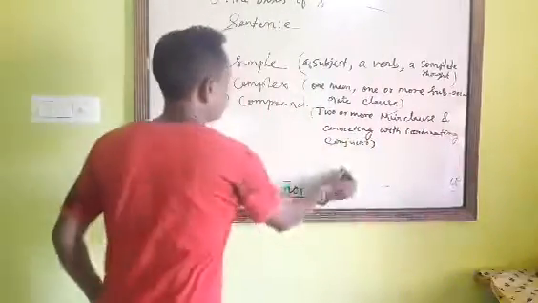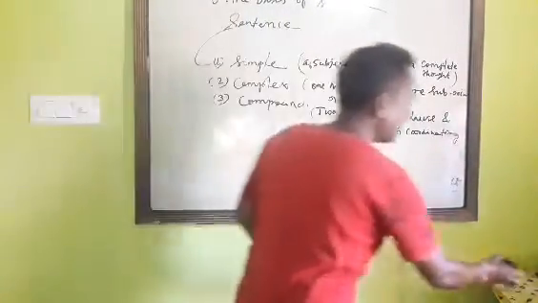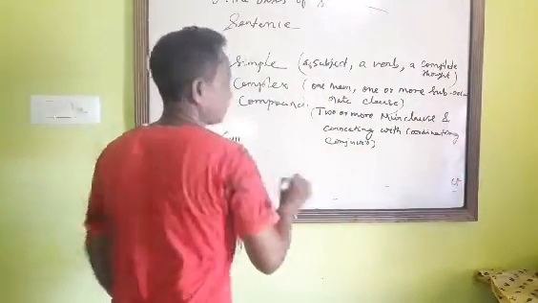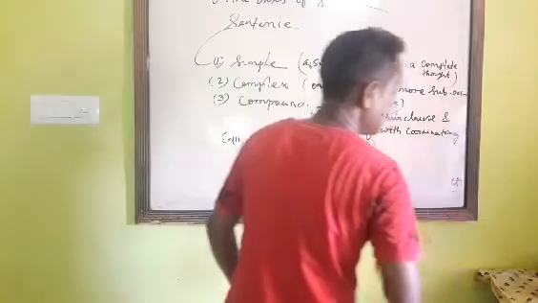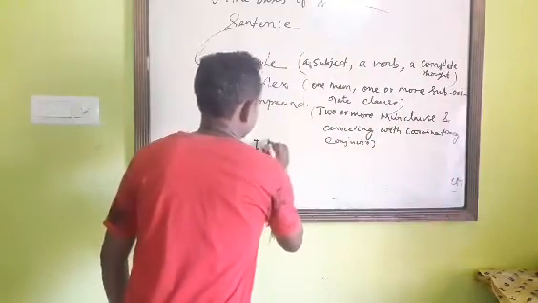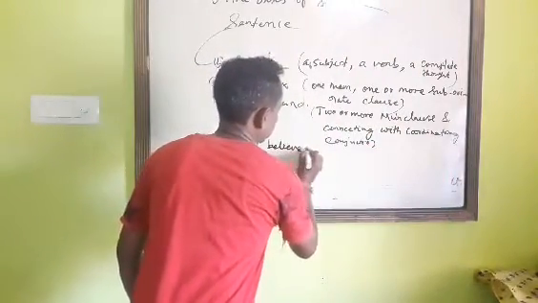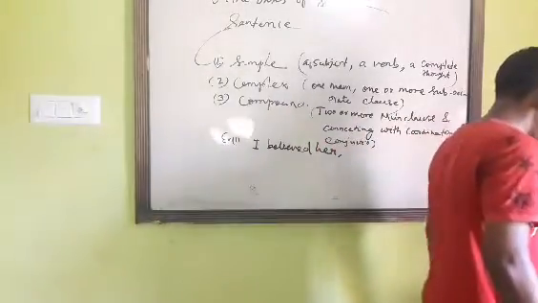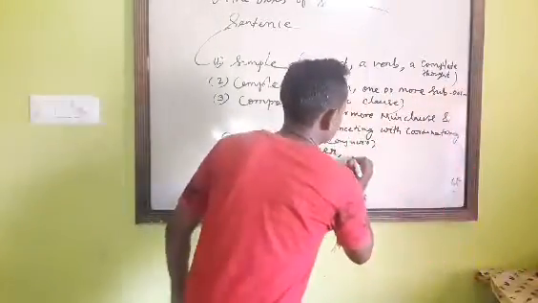Now I am giving you some examples. Example one: I believed her, for she never tells a lie.